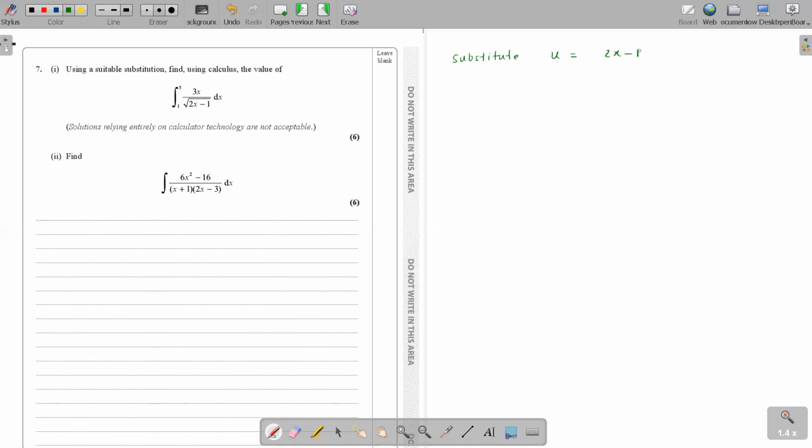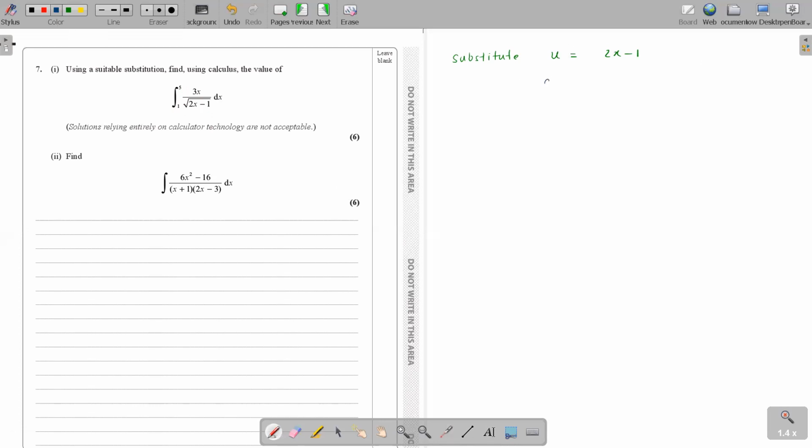When we do a substitution, what is the proper way? Your entire sum in x should be fully converted to u. Even the dx has to be converted to du, and your x limits should be converted to the u limits. Everything has to change. So first you differentiate your substitution.